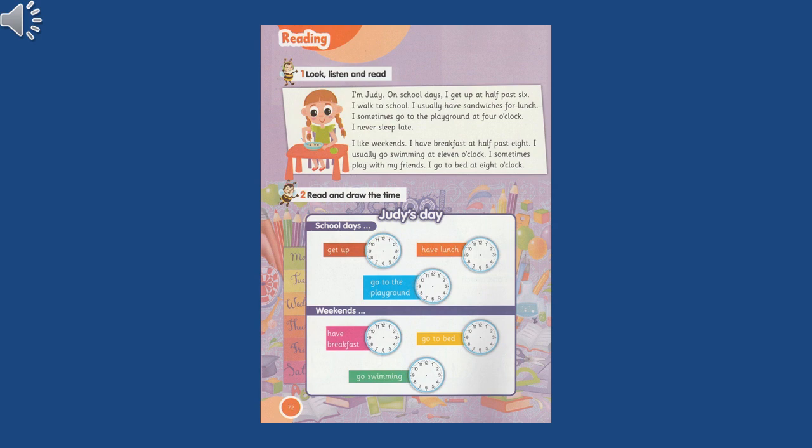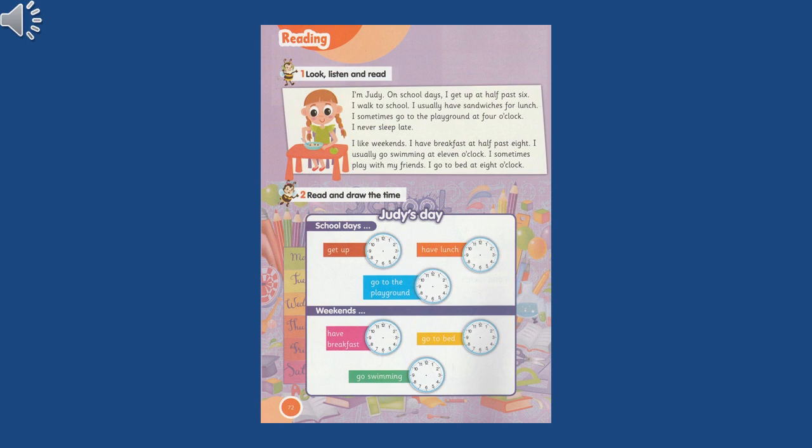At what time does Judy have lunch? I usually have sandwiches for lunch. So, do we know the time when Judy has lunch? No, we don't know. You can draw the time you like, whatever it is. Okay, after that we have go to the playground. So, at what time does Judy go to the playground? Let's read together.